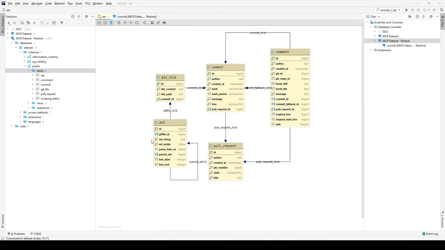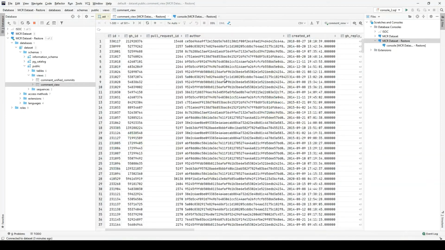The payload fields AST string and AST pickle contain a string serialization of the AST and also a binary serialization, which can be restored using Python's pickle module. Next, we look at an example of how we find the correct source code revision for a particular comment. For convenience, we will use the simplified comment view instead of the bare comment table, because this removes one layer of indirection. As you can see, all author names in this table and also in the other tables have been masked for data privacy by using SHA hashes.